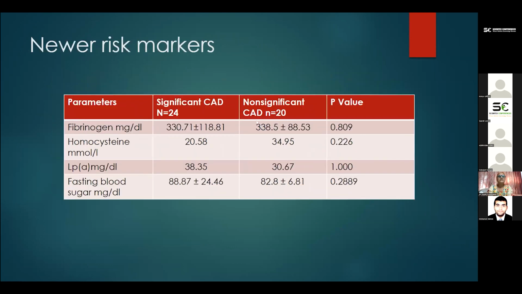Other newer risk factors were studied in the two groups, significant CAD and non-significant CAD, but the three factors, fibrinogen, homocysteine, and lipoprotein A, were not found to be statistically significant.